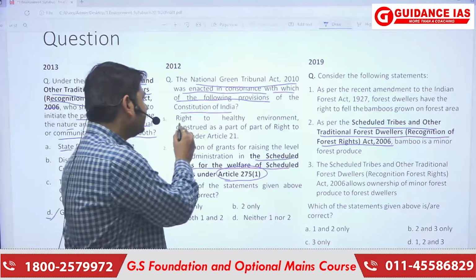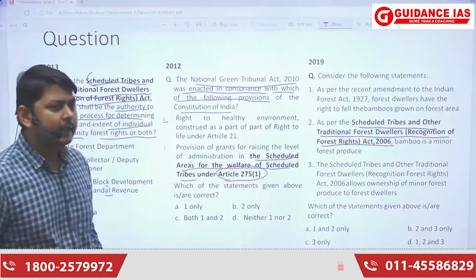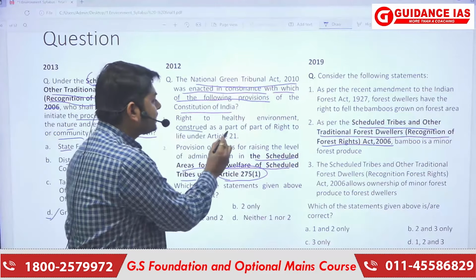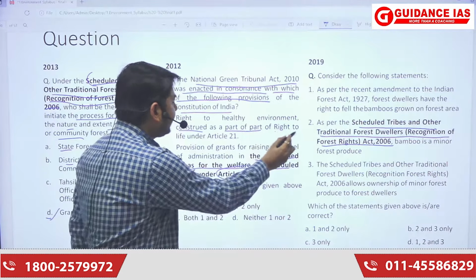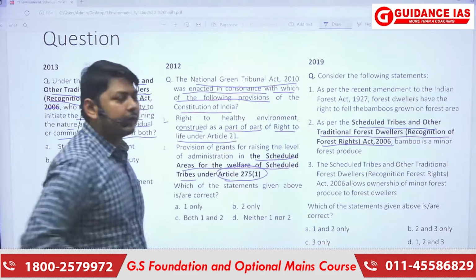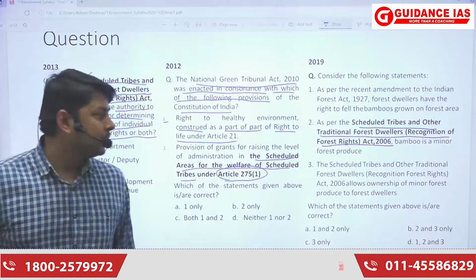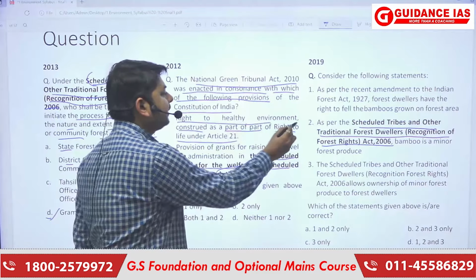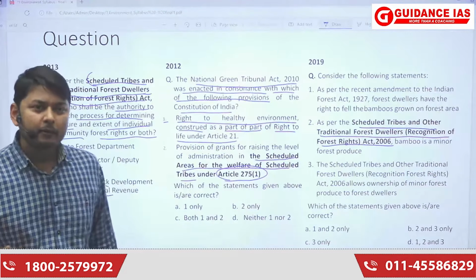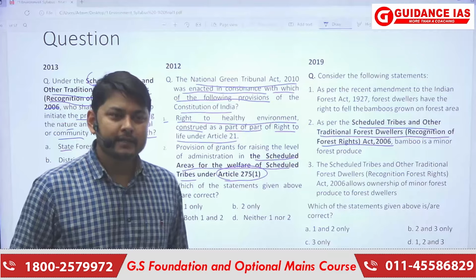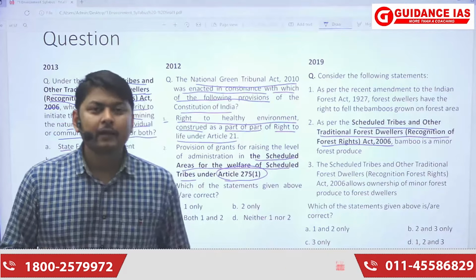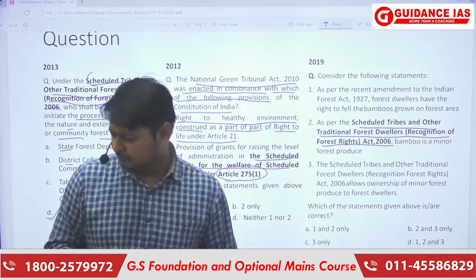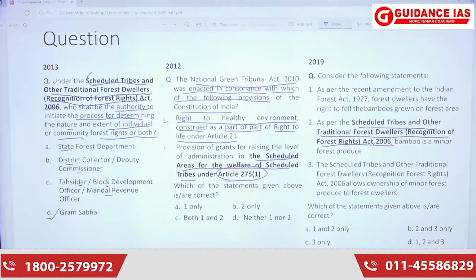The first statement is the right to a healthy environment, construed as a part of the right to life under Article 21. If we have read about Article 21, it specifies the right to life, which is specified under different conditions.